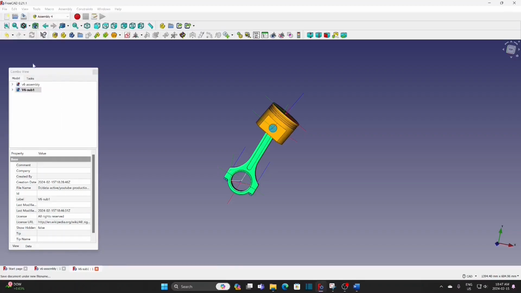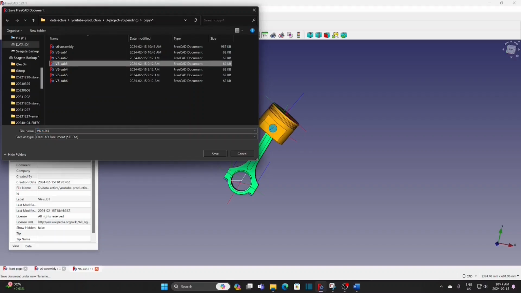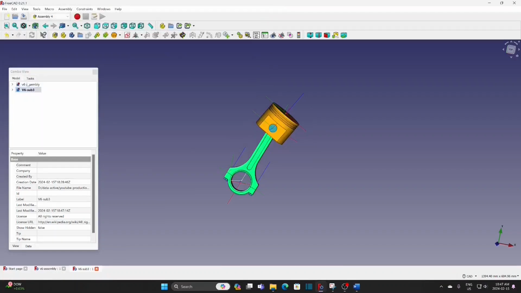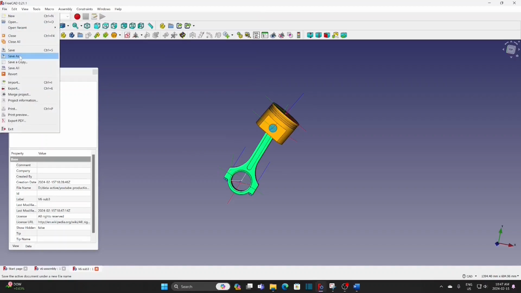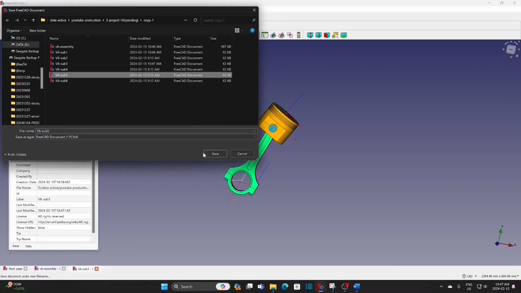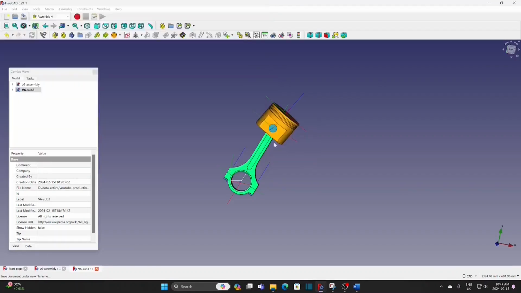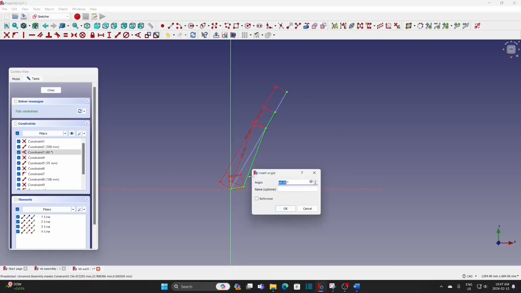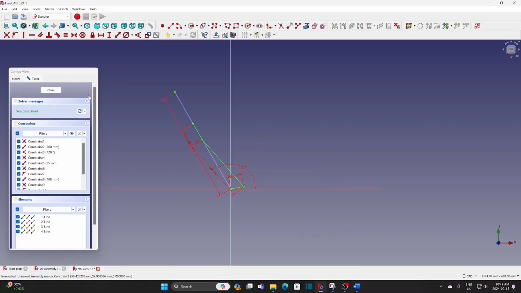Save this file as number 3 and save it again as number 5. I have 3 sub-assemblies now. And then change the sketch. Change this angle to 120 degrees. OK.